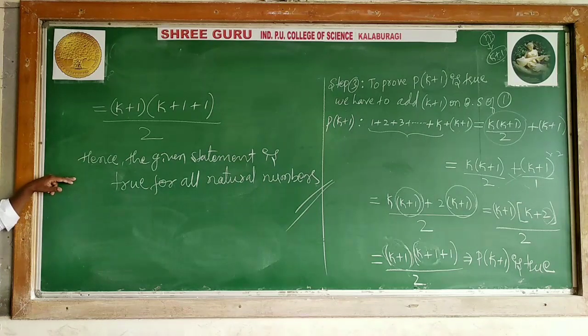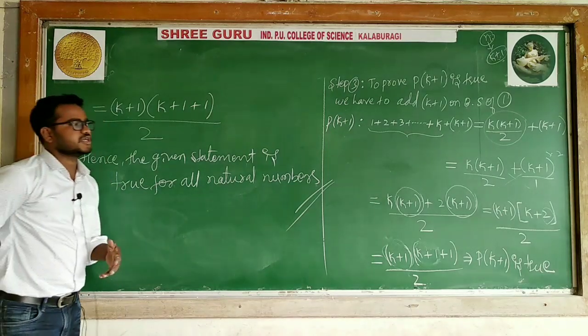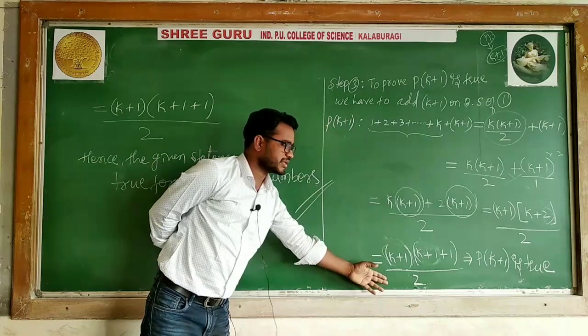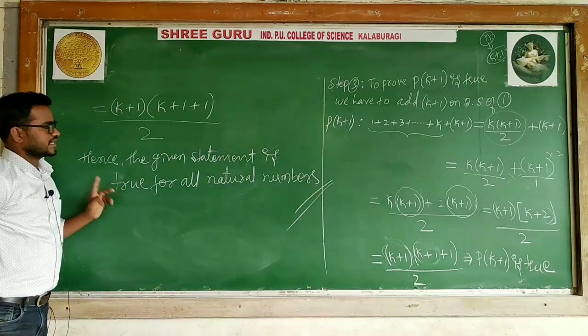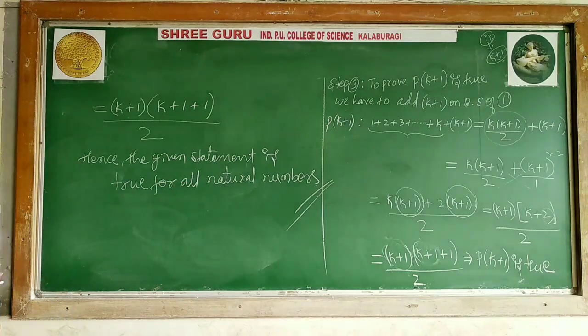This is the same procedure every time. We are solving the same way. Copy this problem, then the first step, second step, and third step, and then you can conclude. Hence the given statement is true for all natural numbers, because it is true for 1, k and k plus 1.